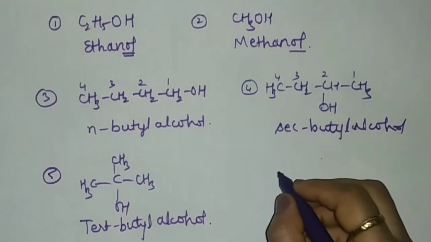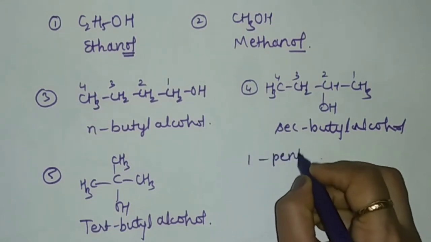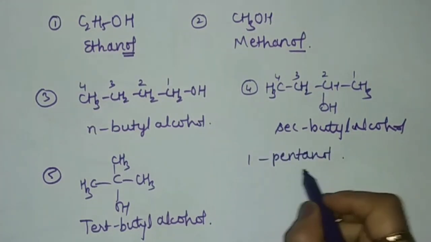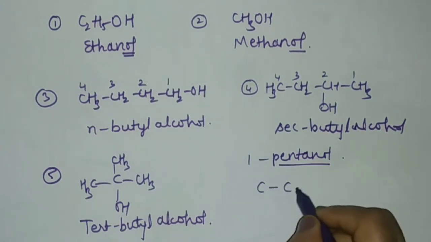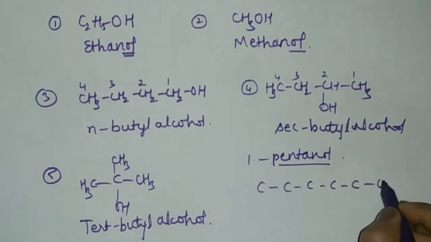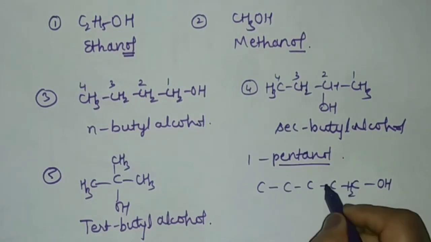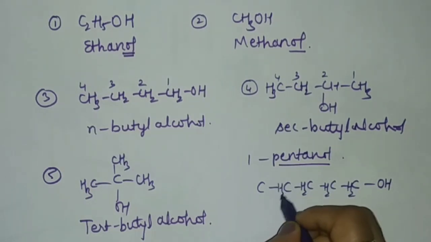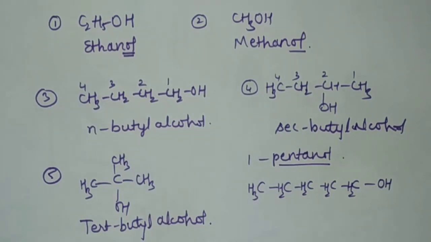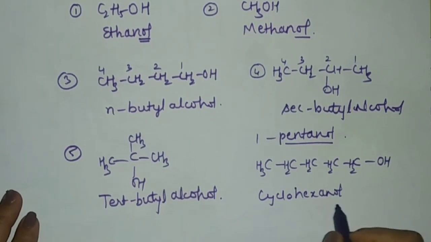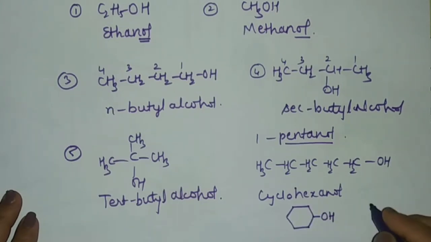Next, let us draw the structure of 1-pentanol. 5 carbon atoms, 1, 2, 3, 4, 5, and the OH group: CH2, CH2, CH2, CH2 and CH3. Now, let us draw the structure of cyclohexanol. Cyclohexane with the presence of OH is cyclohexanol. If it is cyclopentanol, 1, 2, 3, 4, 5 and the OH group.